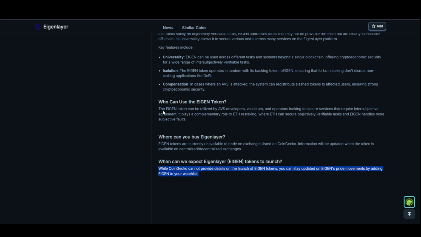So basically, who can use this token? The Eigen token can be utilized by AVS developers, validators, and operators looking to secure services that require intersubjective agreement. It plays a complementary role to ETH restaking, where ETH can secure objectively verifiable tasks and Eigen handles more subjective faults.